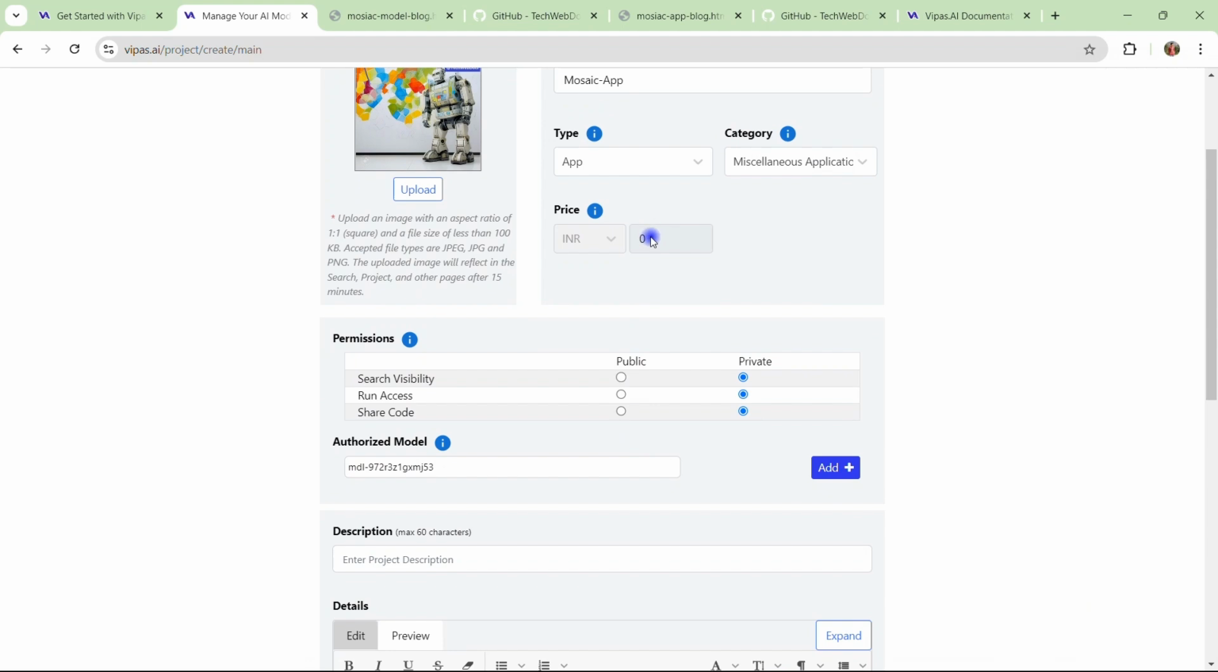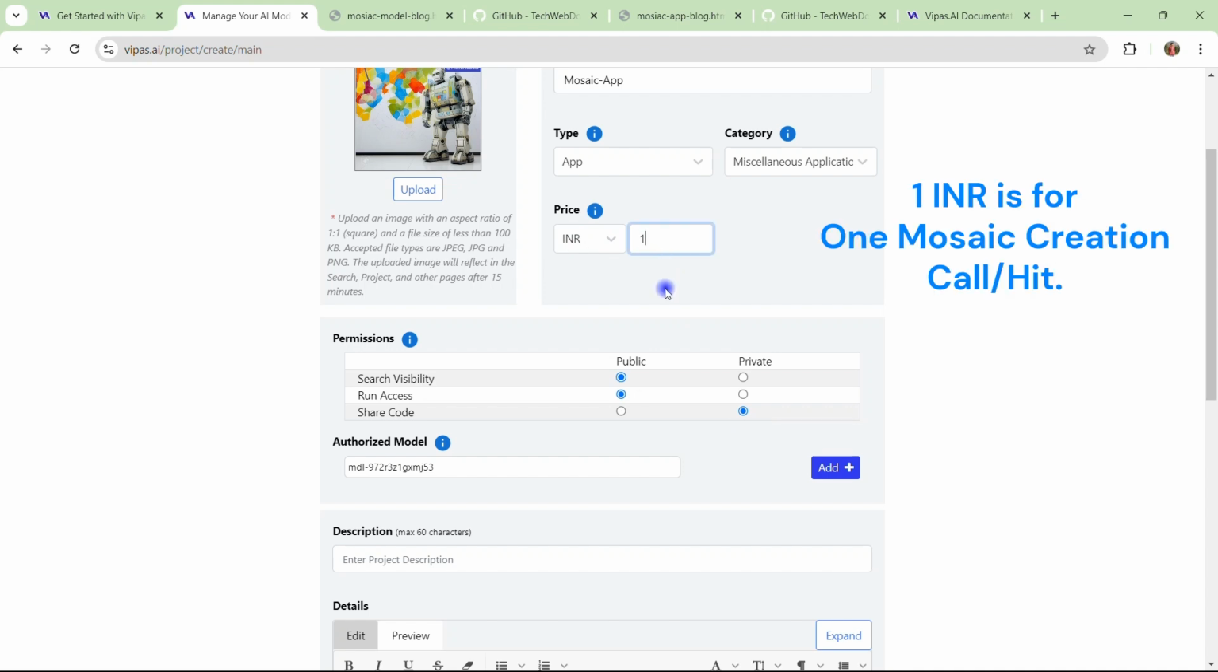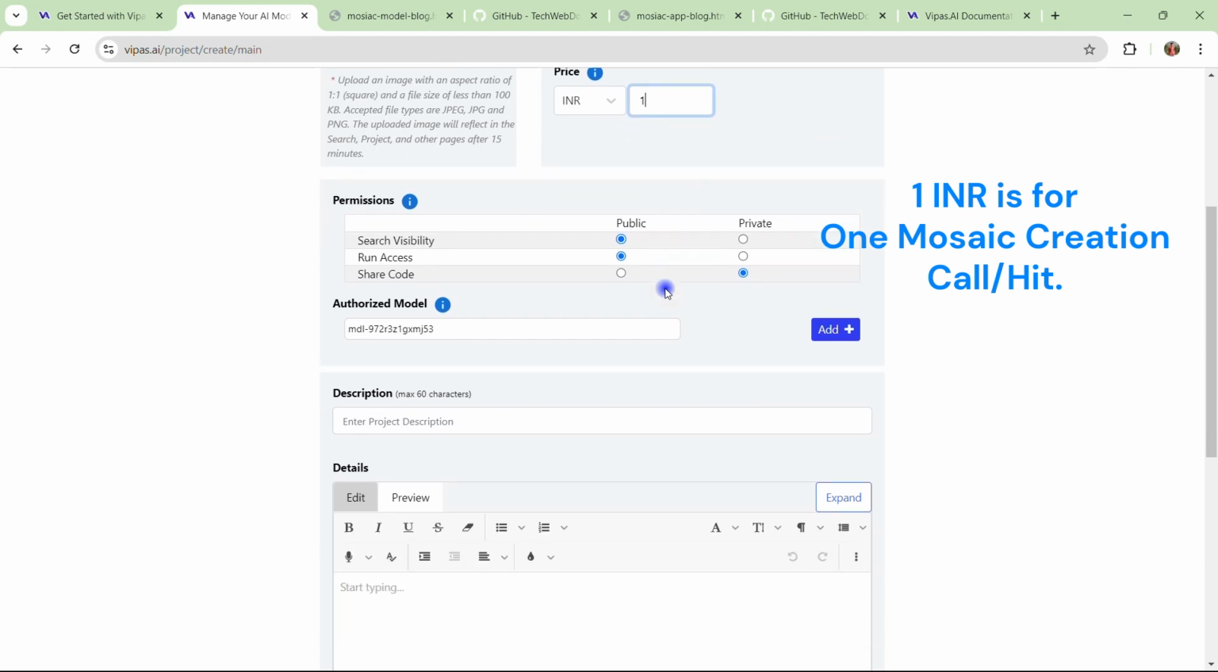Looks good. As of now, I am not able to set the price, but first let me set the permissions. It is public, so anyone can run and access it, but the code I want to keep private. Now you see the price is also enabled for me. I am putting 1 rupee for this application to be used. That will be charged.